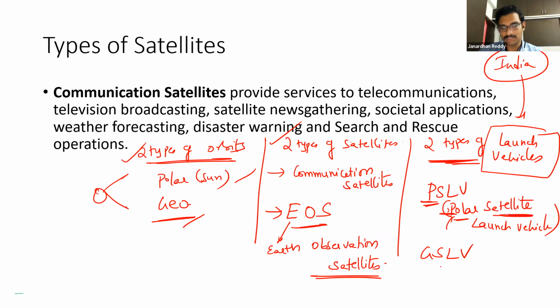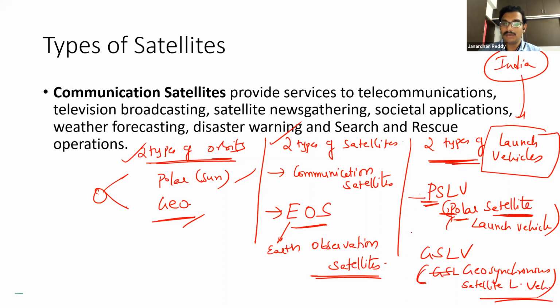And the Geosynchronous Satellite Launch Vehicle, GSLV: geostationary or geosynchronous satellite launch vehicle. Two types, type 1 and type 2, depending on the type of orbits.